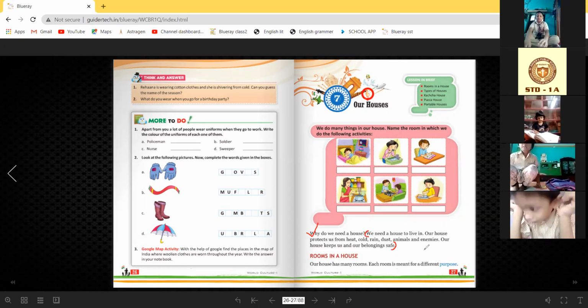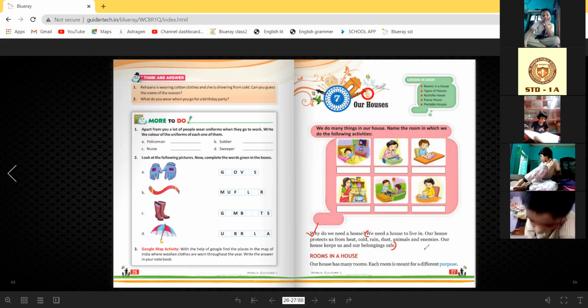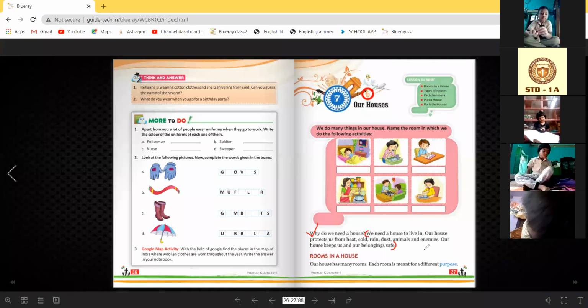Our house keeps us and our belongings safe. Belonging means our own things, our own items.